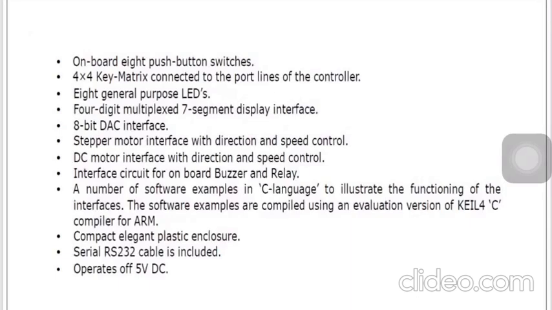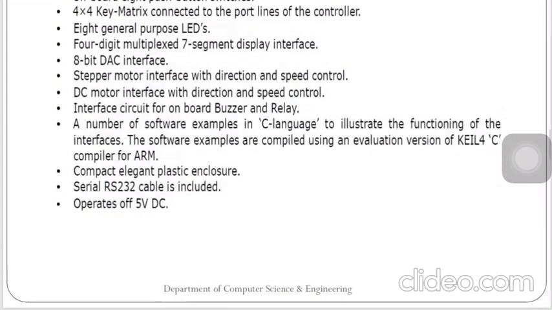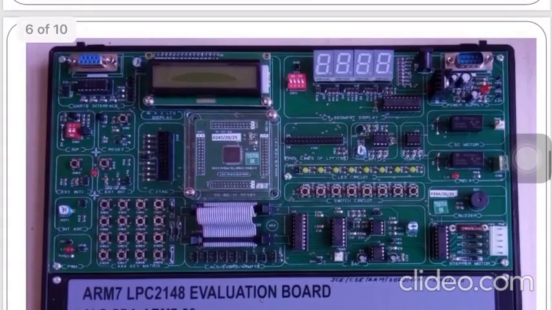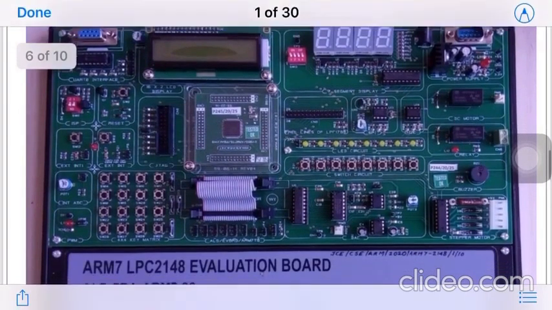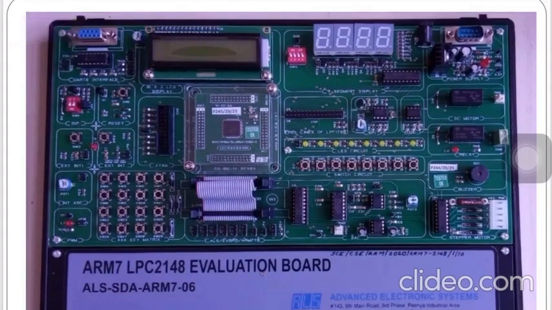Okay, so this 5 volt DC can be provided with our mobile charger kind of thing that we can connect to the kit. Through that also it can give the 5 volts to the kit to operate. Okay, so let's discuss more about this particular kit. So that is what all these features of this evaluation board are providing as per our syllabus requirement of the lab, and some more features also it is providing, so that we can use this microcontroller and do some other things also. So let's discuss more about this board.